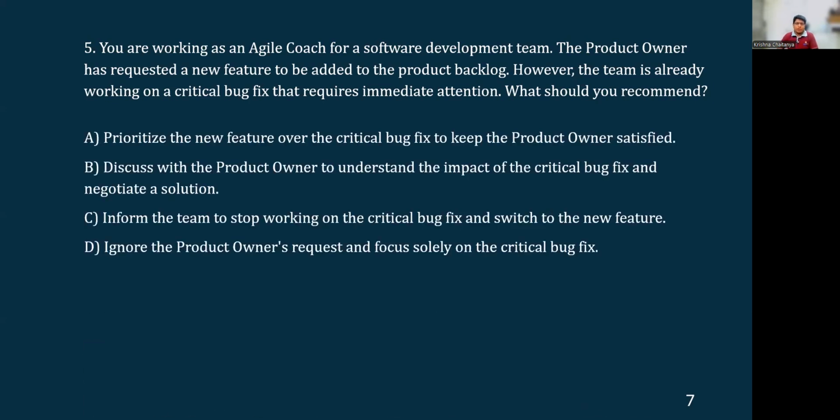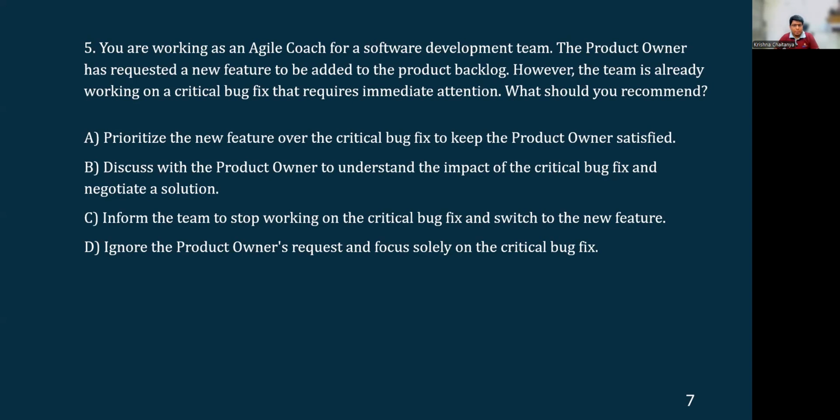Prioritize the new feature over the critical bug fix to keep the product owner satisfied. Okay, so if we are prioritizing the new feature as suggested by the product owner, then this could result in the bug fix being ignored, which could actually impact the result of the new feature also in a bigger way, on a larger scale. So ignoring the bug fix is not the right approach, and prioritizing the new feature over fixing this bug is not the right approach at all. So option A is the wrong option.